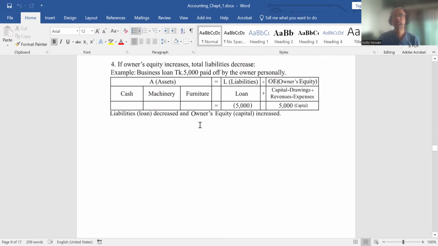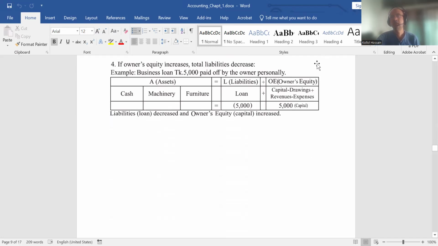If owner's equity increases, total liabilities decreases. See, business loan 5,000 paid off by the owner personally. What does it mean? The business has a business loan of 5,000. This amount is paid by the owner. So what will happen? This means actually the owner is investing now 5,000 more in the business.